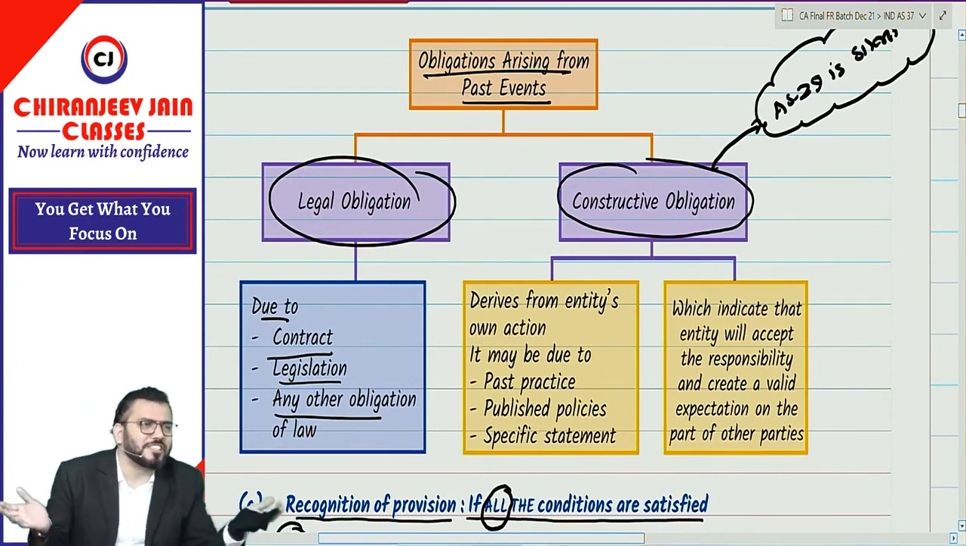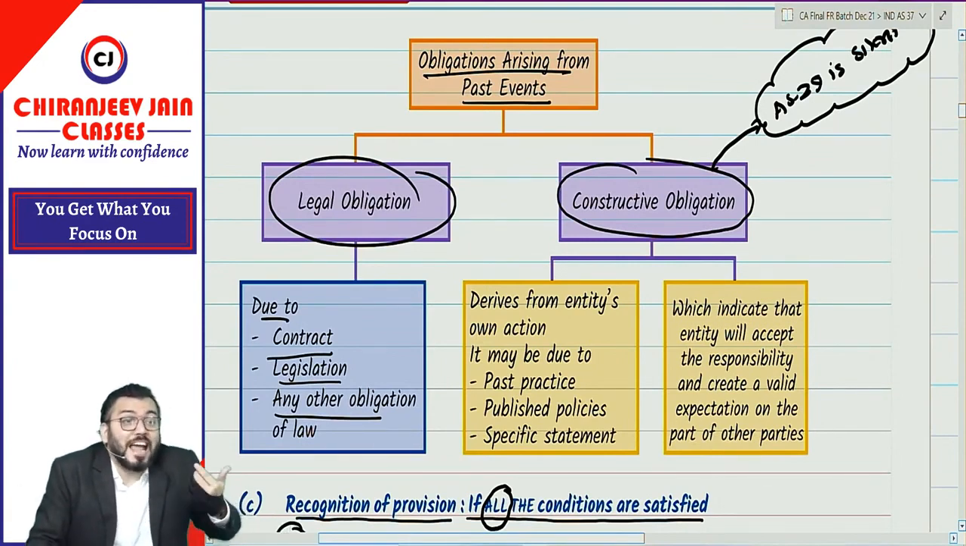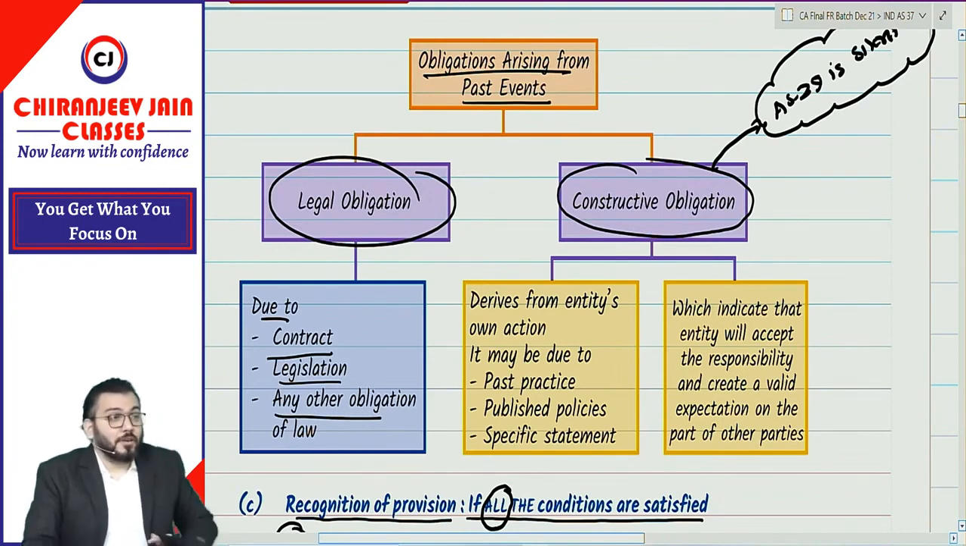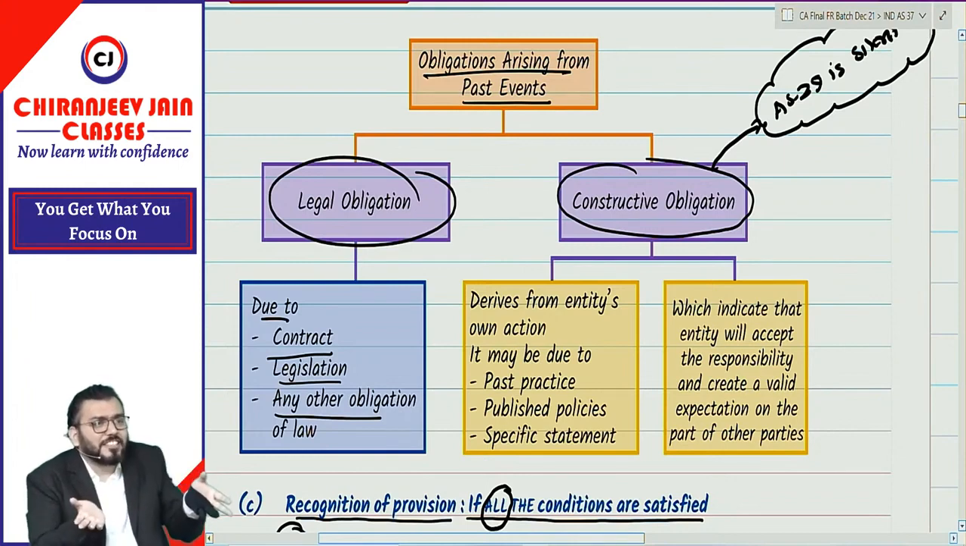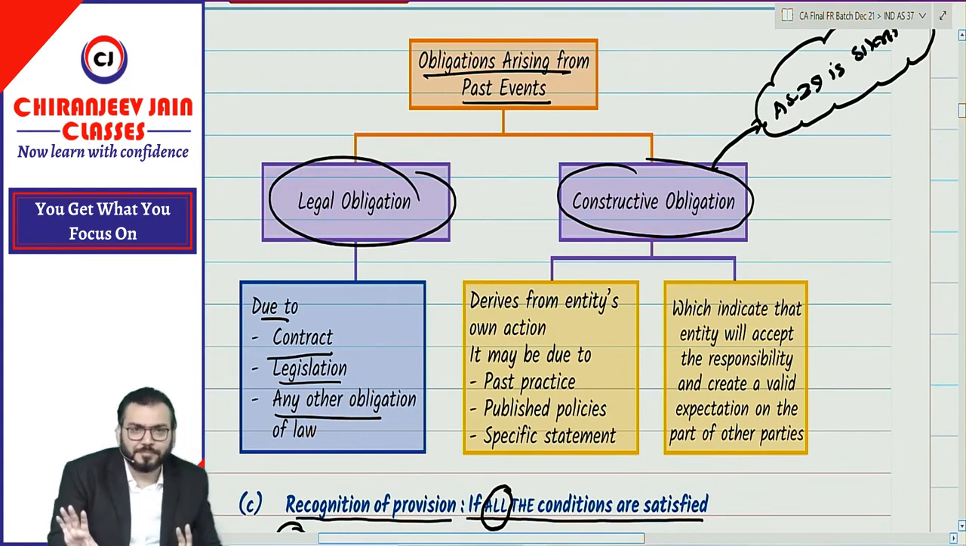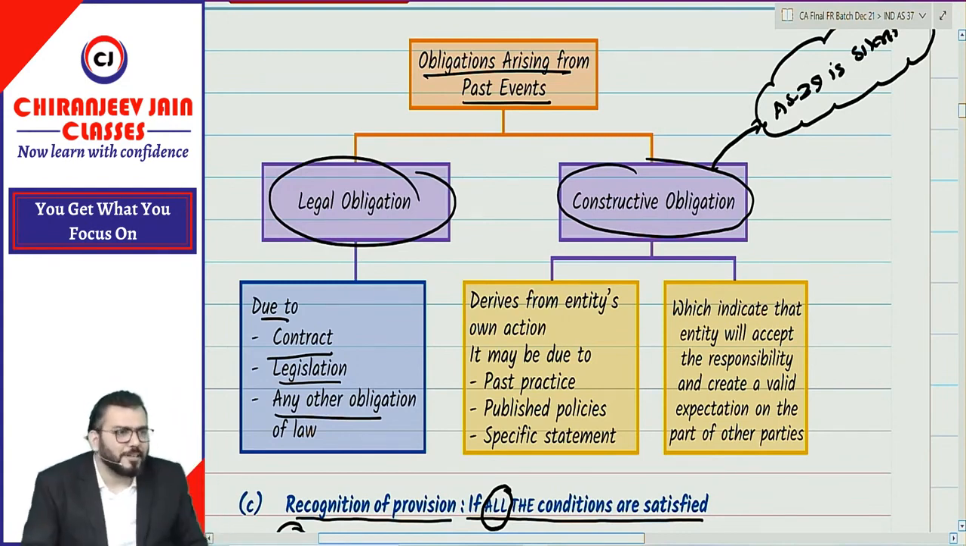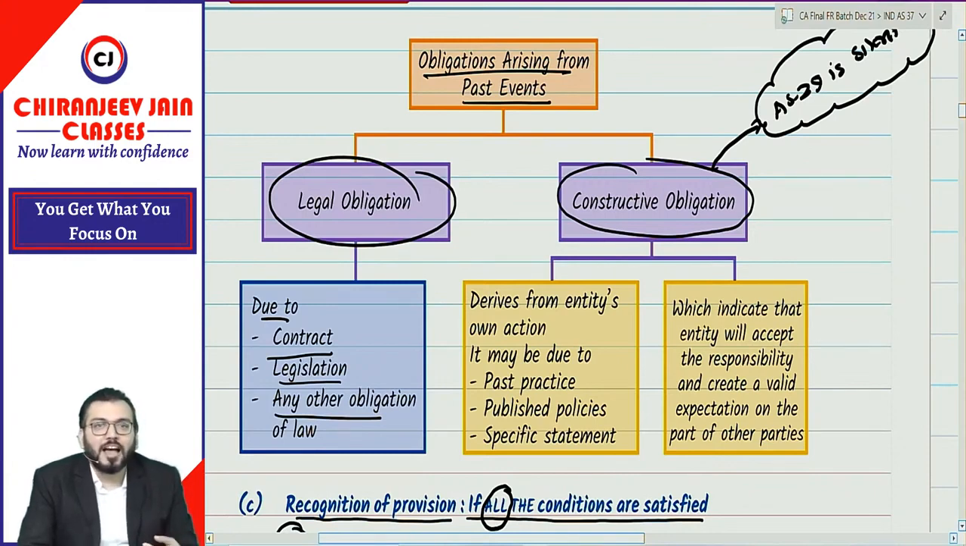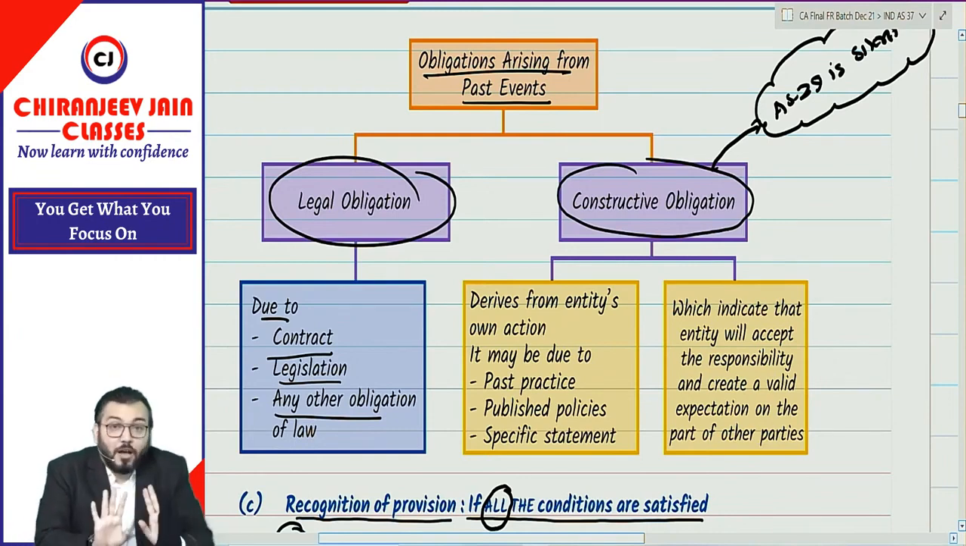Now coming to constructive obligation. Constructive obligation means which arises due to the entity's own action. Own action means something I have done, because of which some obligation arises. For example, right now we have done one contract that I will teach you, you will pay me. And during the classes, I have done one announcement. An announcement does not mean a contract, because contracts are accepted. I announce, but you may or may not accept. So announcement does not mean contract.